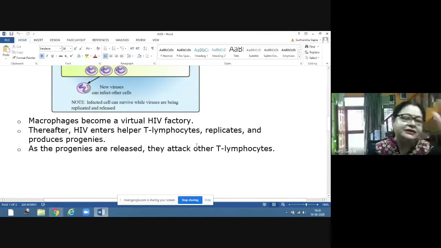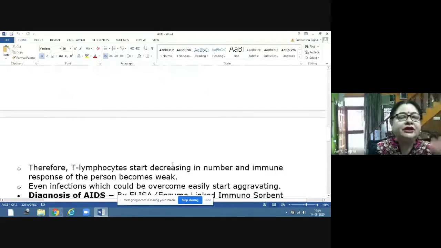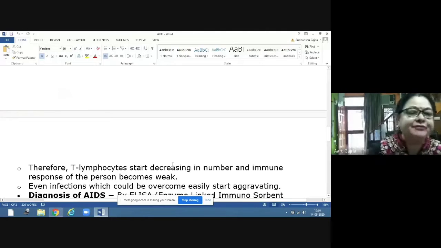So slowly and slowly, many T lymphocytes are getting attacked by this virus, and slowly they will start damaging the T lymphocytes, and the number of the T lymphocytes will start decreasing. And because of the decreased number of the T lymphocyte, the immune response of person also becomes weak.